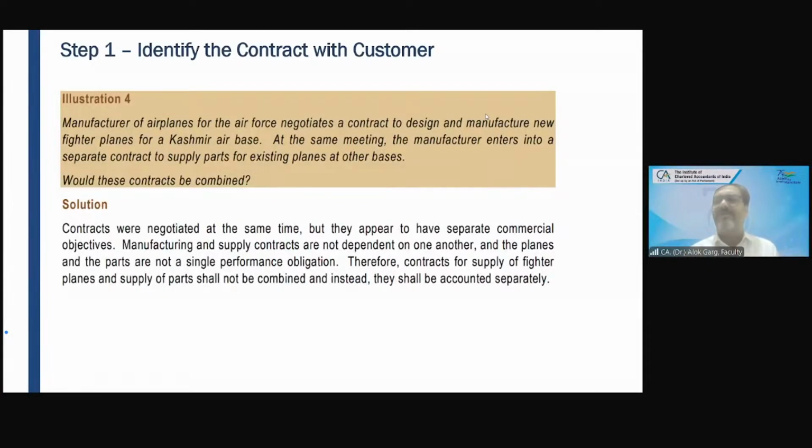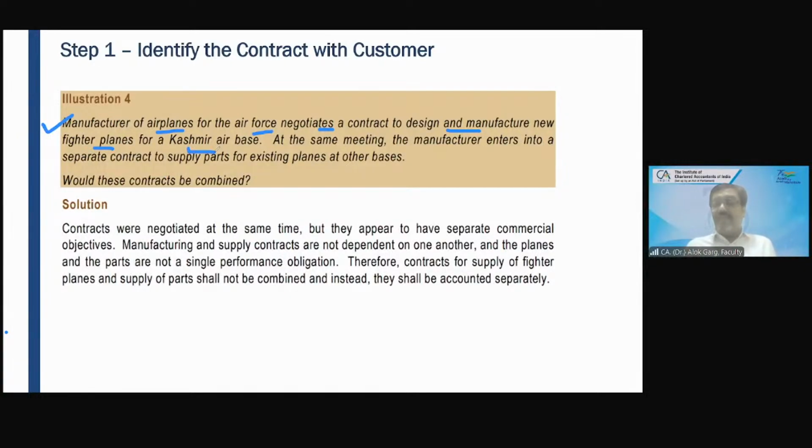Let's discuss illustration number 4 of the ICAI study material. Manufacturer of airplanes for the Air Force. अभी recently Indo-Pak war हुआ था ना, right? So a manufacturer of airplanes for the Air Force negotiates a contract to design and manufacture new fighter planes for a Kashmir air base.